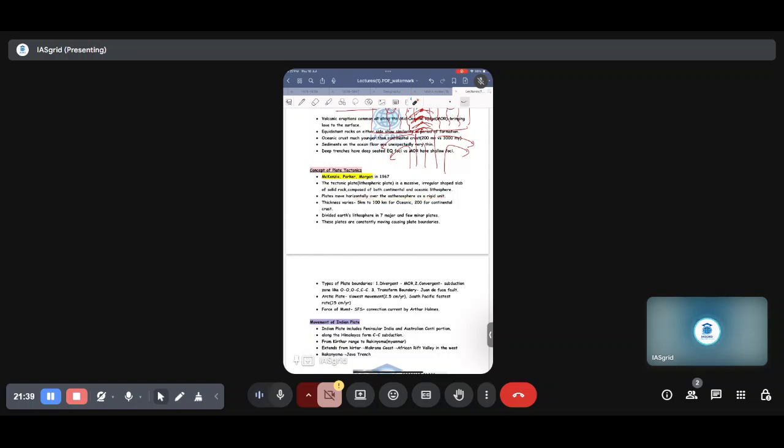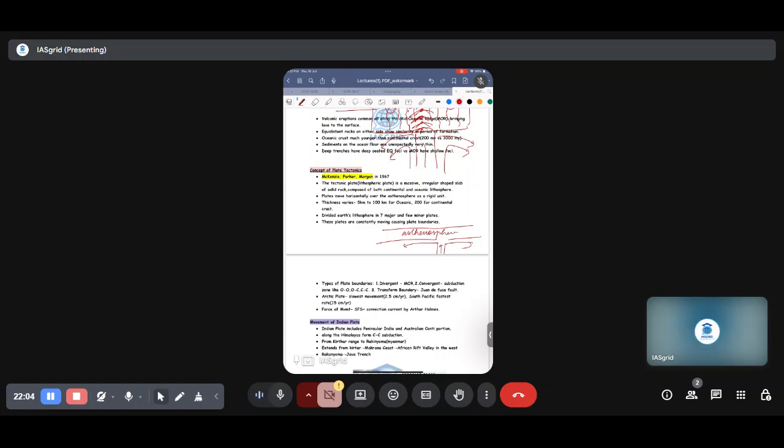I'll explain to you. Here, convection is taking place, and this is the asthenosphere.